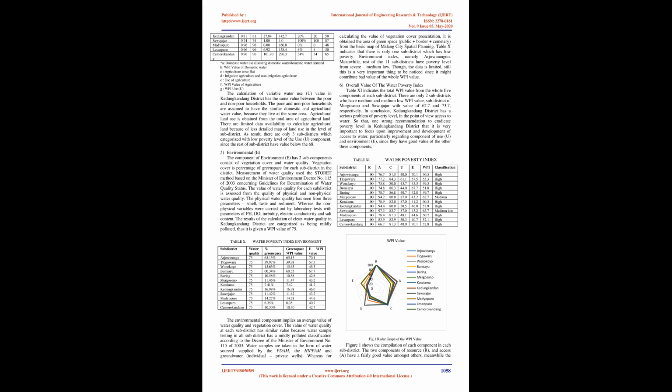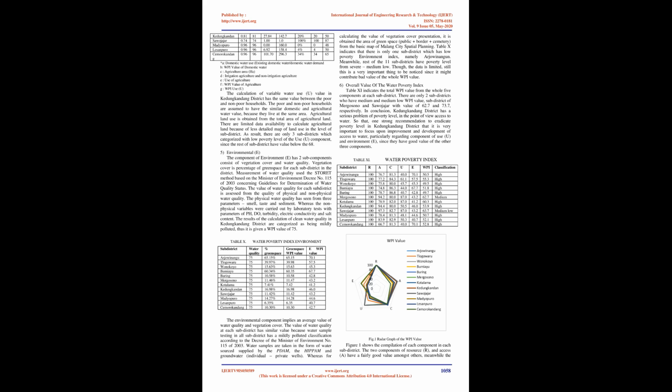3. Capacity, C. One of the WPI analysis components is the capacity, which includes level of health, education level, and expenditure distribution, which is analyzed using the Gini index. Results of the Gini index calculation for each sub-district are based on their income level.